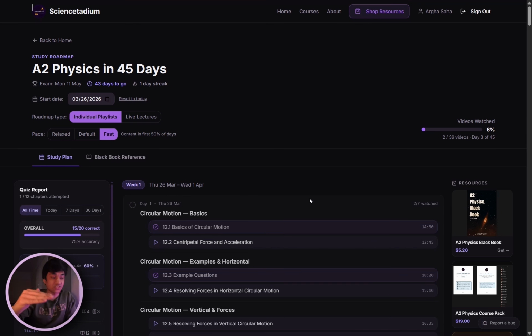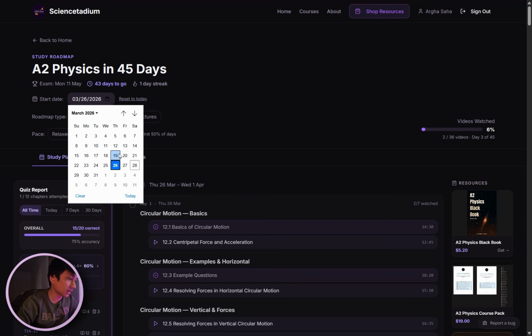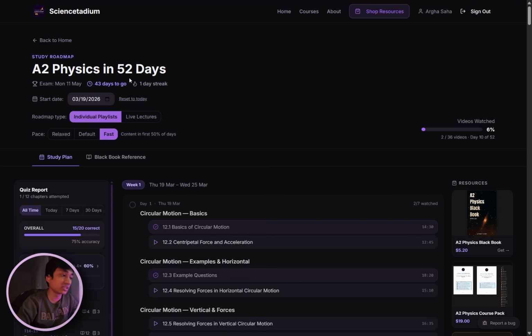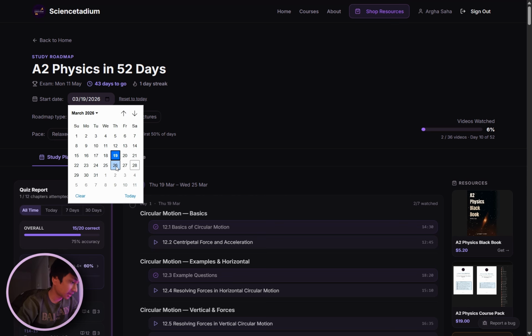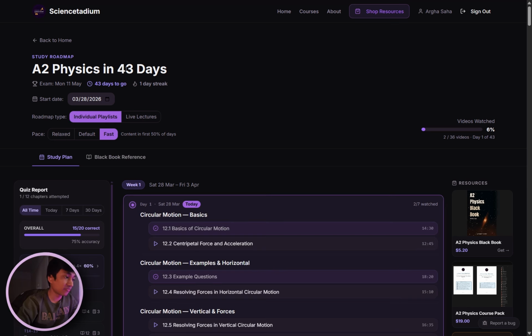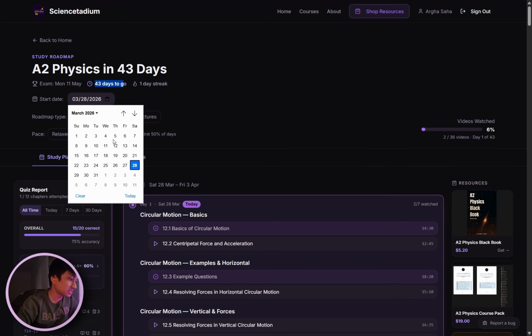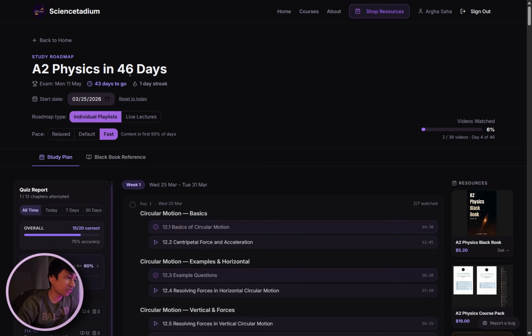Okay, so let's go step by step through every single feature that we have added. At the top you have A2 physics in 45 days. This number depends on when you start the roadmap. Let's say you started on the 19th, it shows A2 physics in 52 days. If you start today, which is the 28th, then you have 43 days left, and over here it shows the number of days left. Your exam date is on Monday, the 11th of May.